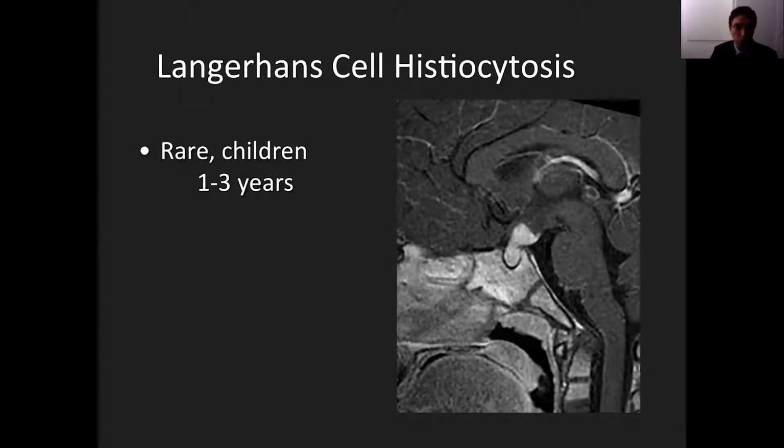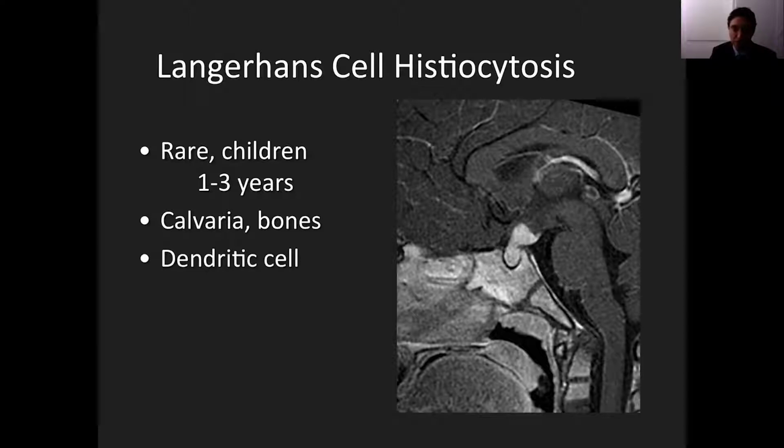Finally, we're going to discuss briefly Langerhans cell histiocytosis. This is one of those diseases that can occur anywhere. It is rare. It's usually a disease of children, young children with less than 3 years of age. The typical location is in the bones and calvarium with these well-circumscribed lucent lesions that have beveled edges, but they can occur anywhere. You can have solid masses, you can have parenchymal masses, intra or extraaxial masses.